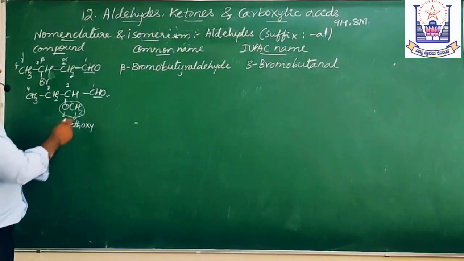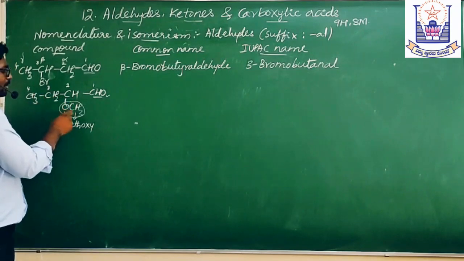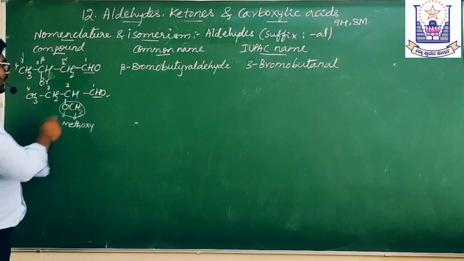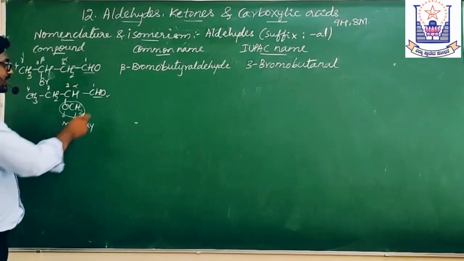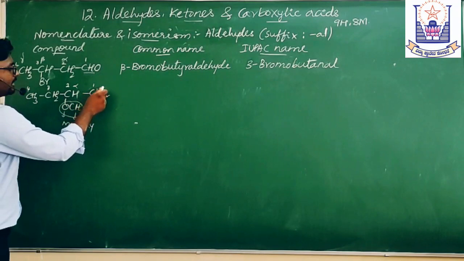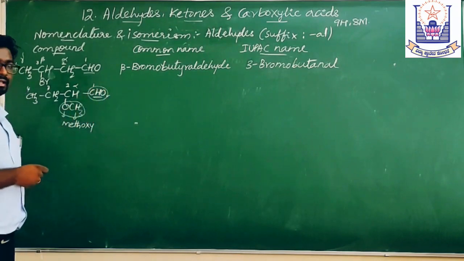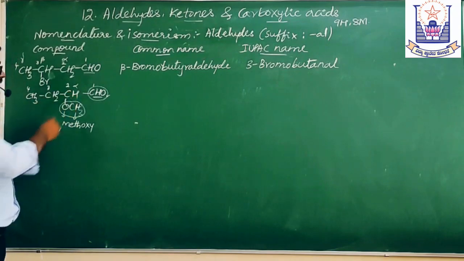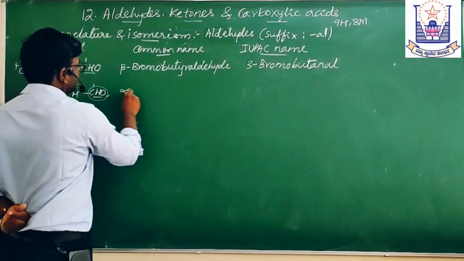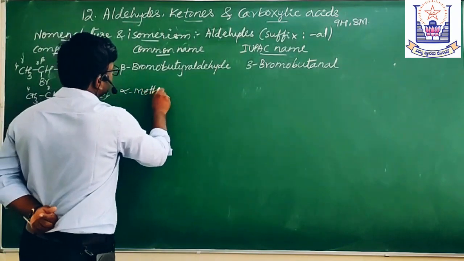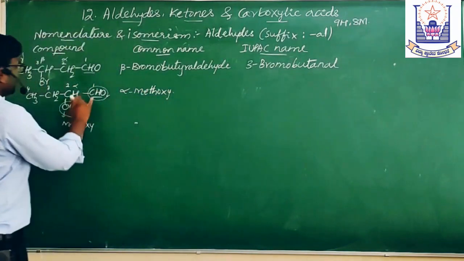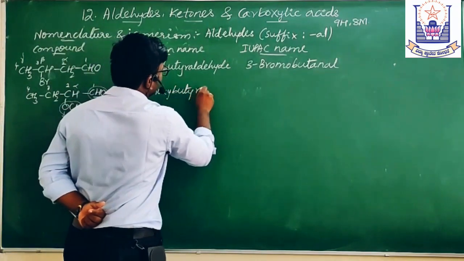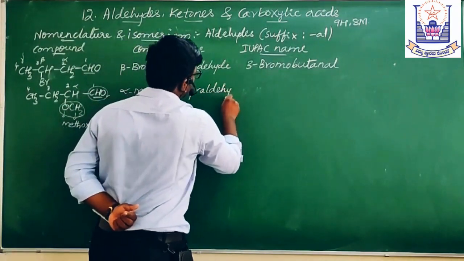Now, here we have methoxy. It is present at the alpha position with respect to the functional group containing carbon. Alpha methoxy, same butyraldehyde. Alpha methoxy butyraldehyde.